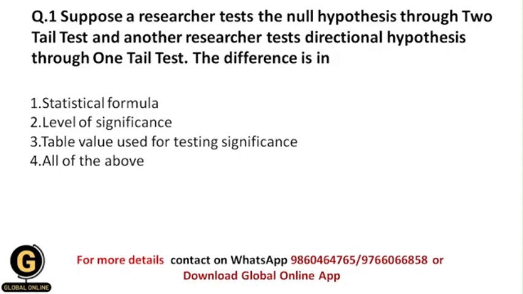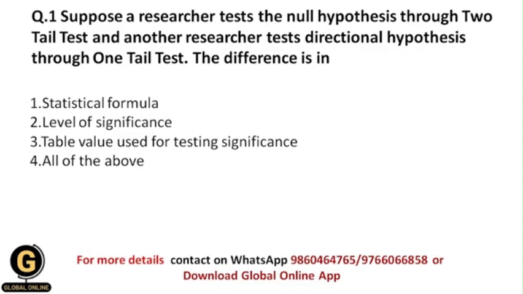So basically students, in a one-tailed test there is only one end for the alternative hypothesis, and that's why it is called the directional hypothesis. But a two-tailed test has two ends, both the left and right ends, and that's why there are lots of differences in the testing part of the two-tailed test and one-tailed test.